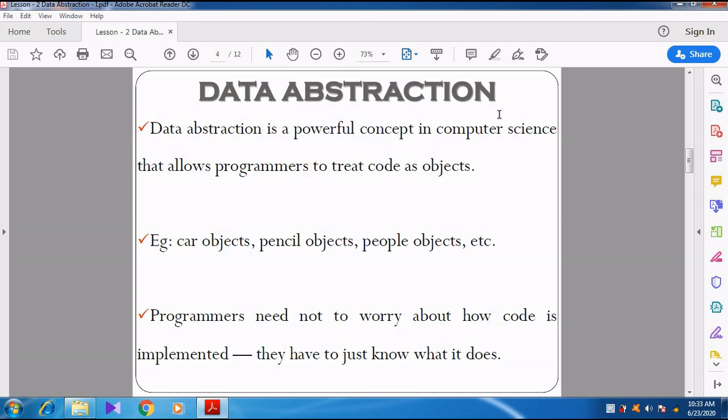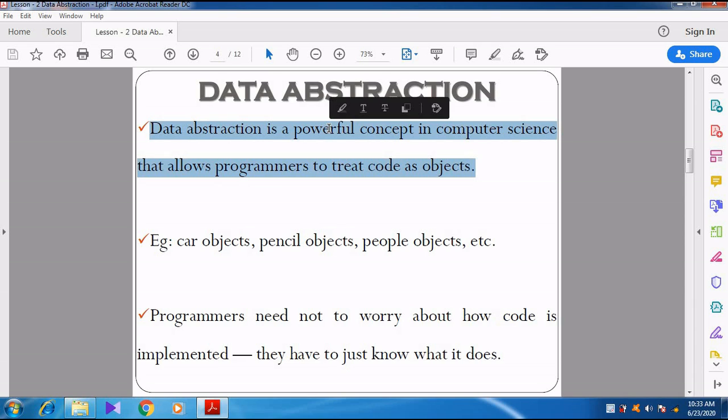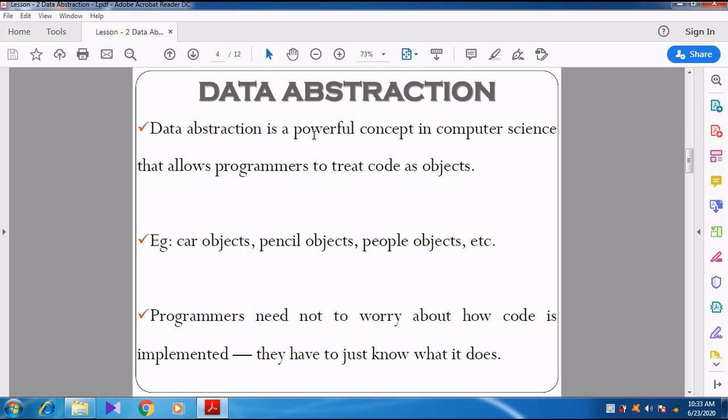First of all, we discuss data abstraction. What is meant by data abstraction? Before going to the definition, they are explaining what data abstraction is. It's a powerful concept in computer science that allows programmers to treat code as objects. So why are they saying it is a powerful concept? It is a very important concept in computer science.